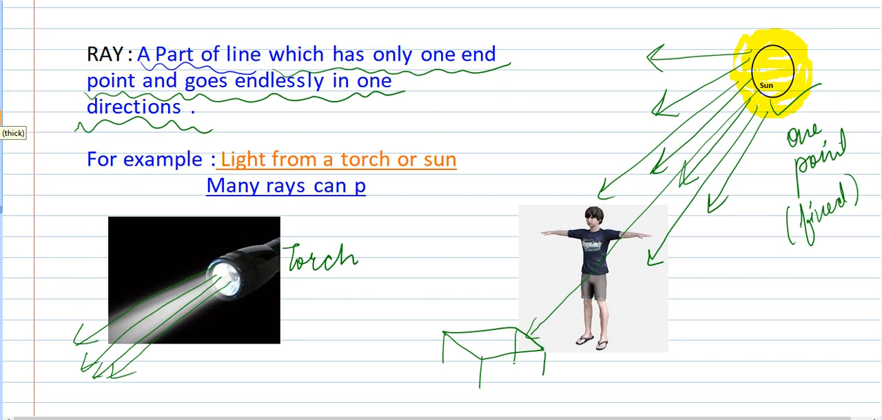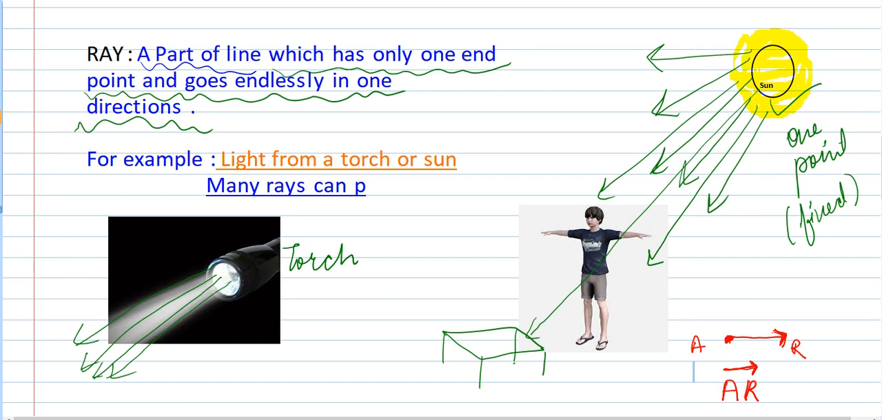To write ray, if we have to write it mathematically, this is point A and this is point R. So A is the starting point because it is fixed, and arrow shows that it is going in this direction. So how will we write AR? We will put a simple line over here and an arrow on the side in which direction the ray is going.